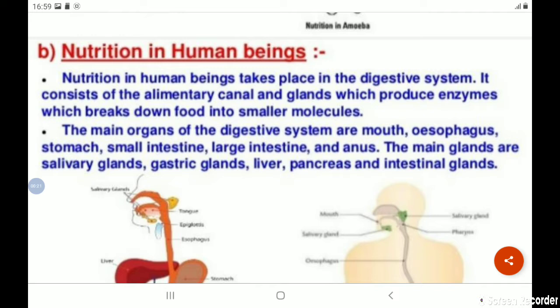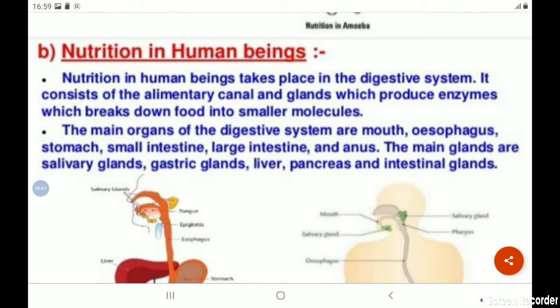As we all know, for growth, for walking, for moving from one place to another, we need a great amount of energy. Our body is very complex. We cannot dream how complex it is and how each function in our body is going on. So in today's video we are going to see how nutrition in human beings takes place. Hence, without wasting our time, let's start this video.